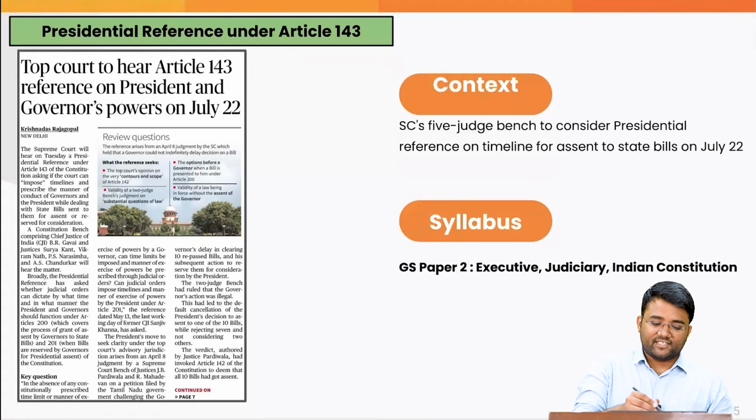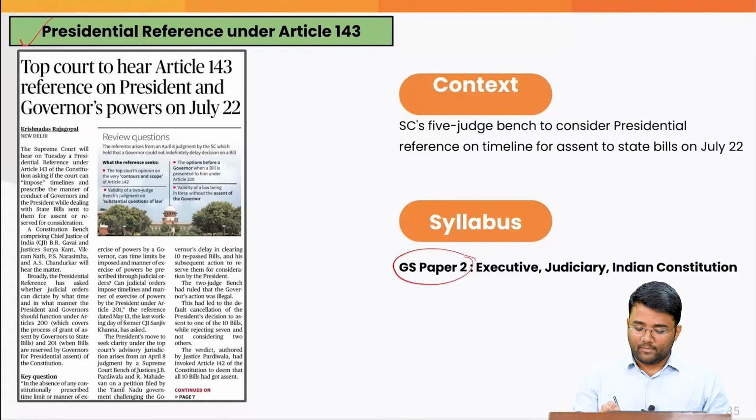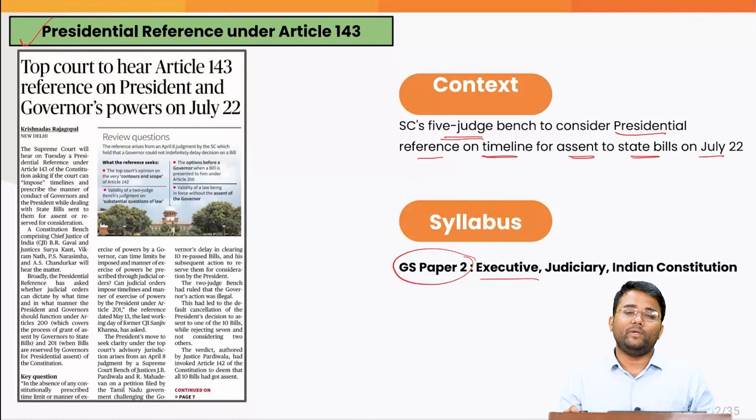So let's start our discussion with the first topic, that is presidential reference under Article 143 of the Constitution. And this particular topic pertains to the syllabus of your GS paper 2, Executive, Judiciary and Indian Constitution. And the context of this topic is that the Supreme Court's 5-judge bench is going to consider the presidential reference under Article 143 on the timeline for the assent to the state bills on July 22nd. Let's try to understand this.